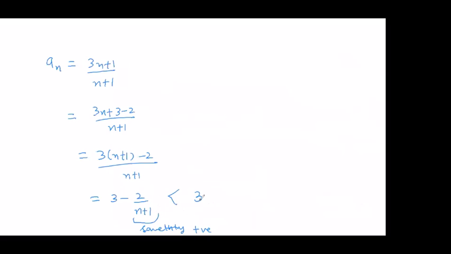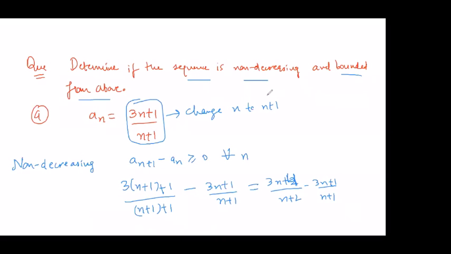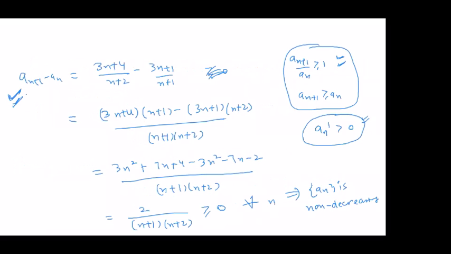So I can see now I'm getting the definition like that: a_n is less than 3 for all n, because whatever the value of n, this is going to remain positive. So I'm still not claiming that it is the least upper bound, I'm just saying it is bounded from above. a_n is bounded from above because it satisfies the definition of bounded from above. So further, this question was just this much, because it asked only two things, non-decreasing and bounded from above or not. So we figured out the answer to both of them is yes.